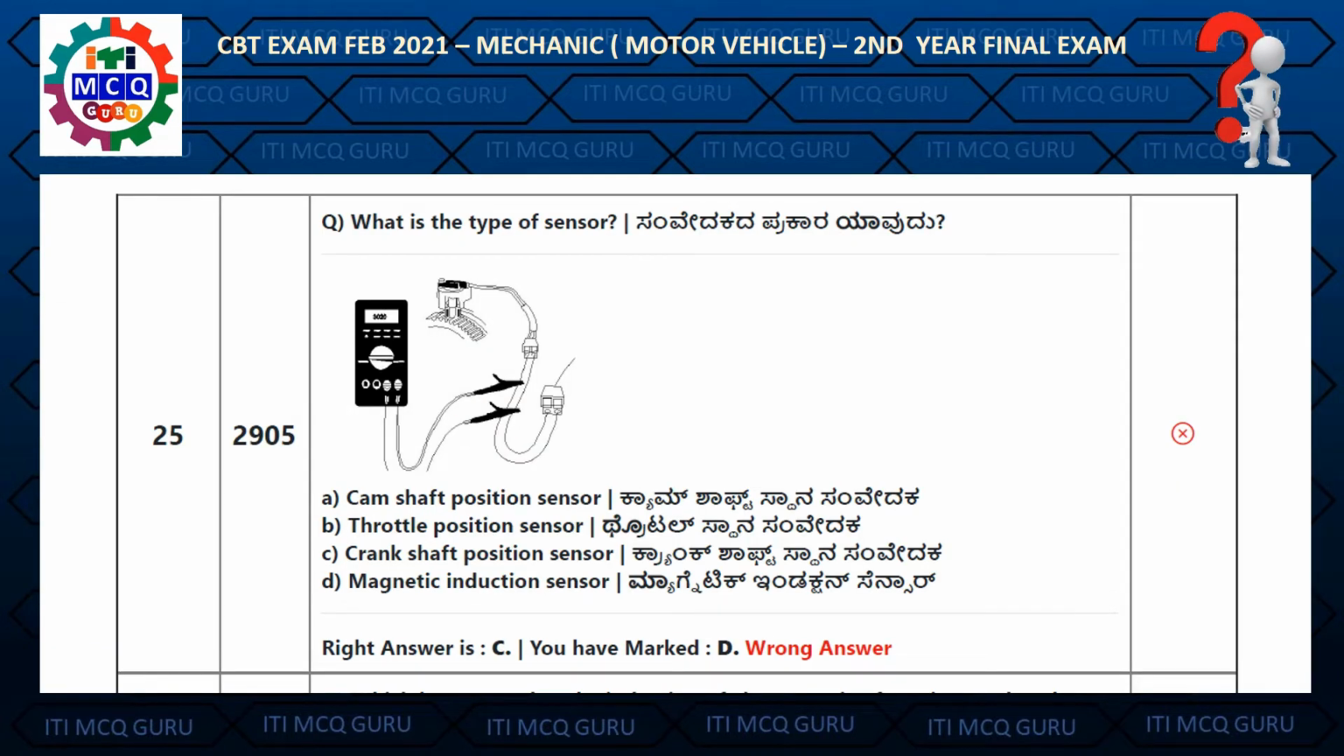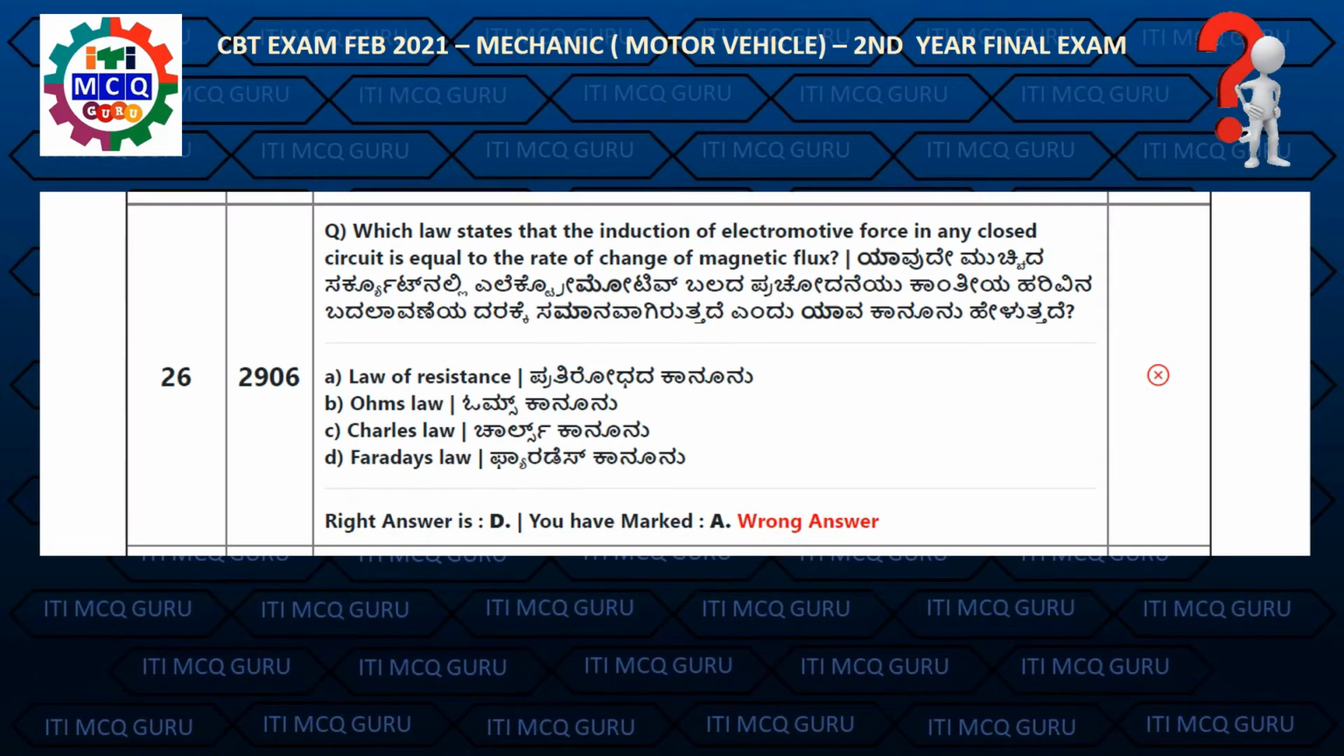Question 25. What is the type of sensor? Right answer is C, crankshaft position sensor. Question 26. Which law states that the induction of electromotive force in any closed circuit is equal to the rate of change of magnetic flux? Right answer is D, Faraday's law.